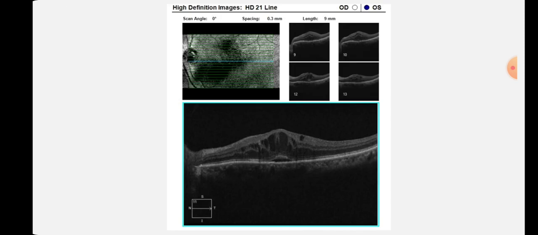If I talk about this OCT finding, it is a case of DME. Here you can see the normal foveal contour is really much elevated, and the inner retina is showing cystoid macular edema. Also there is an outer serous retinal detachment, a neurosensory detachment, but the RPE-choroid complex is very much normal. So that is a case of diabetic macular edema.